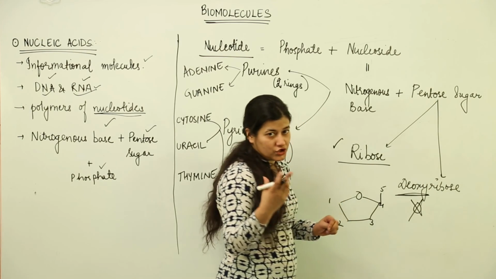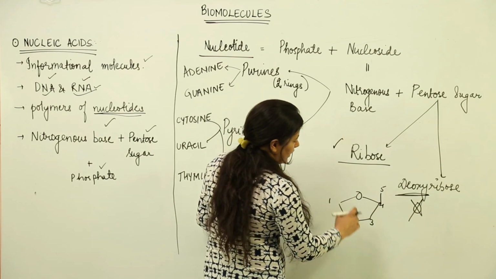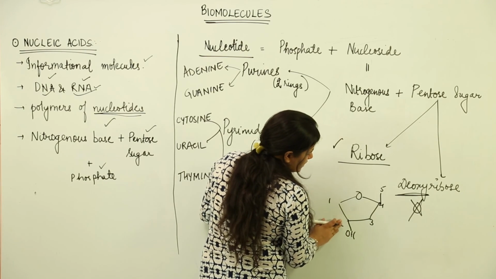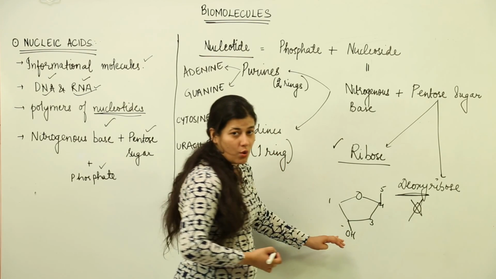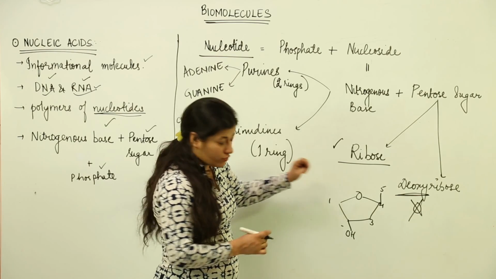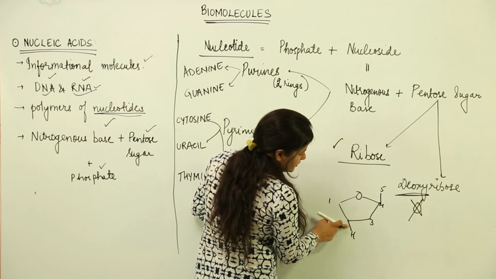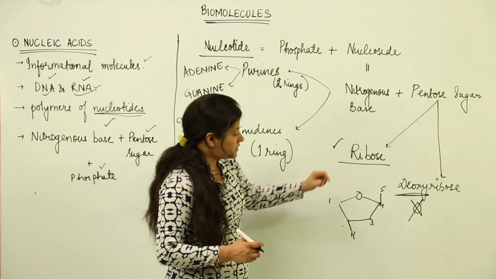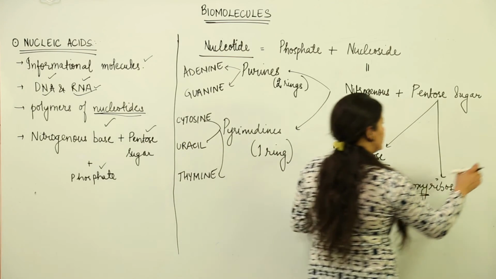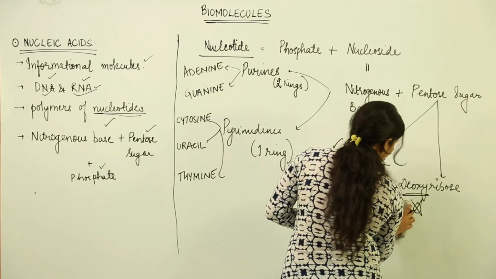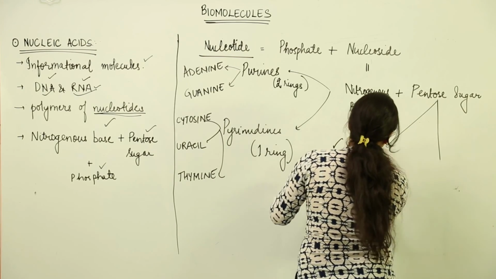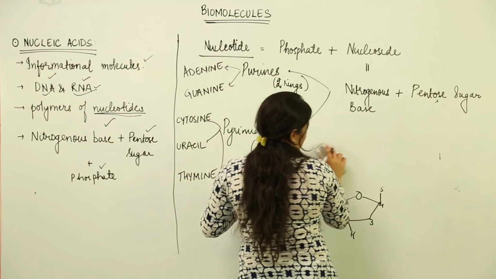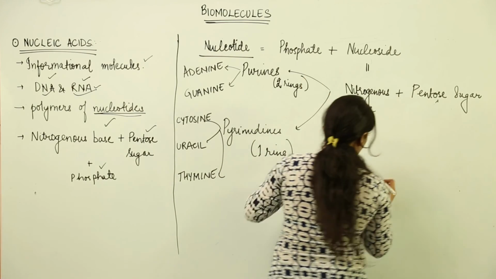There would be an oxygen lesser as compared to the ribose, and where that oxygen lies, it lies at the 2nd position. Supposedly at the 2nd position you are having OH, the sugar is ribose, and if it is only H, the sugar happens to be deoxyribose. So this is the basic difference between the 2 sugars. Now what happens is that at the 5th carbon of the discussed pentose sugar, the phosphate group comes and joins over here.